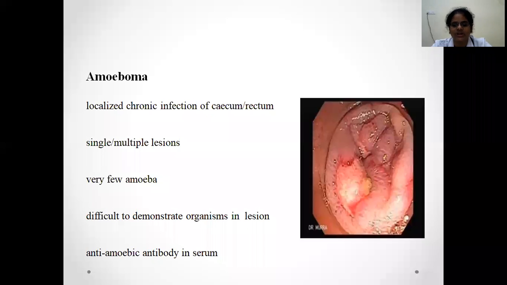It is a localized chronic infection of the cecum or the rectum. There can be single or multiple lesions. If you do a biopsy, you may find the trophozoites. That will be the main differentiating feature from carcinoma. In carcinoma, you will have the respective histopathology picture. In these patients, serum antibodies will be there.